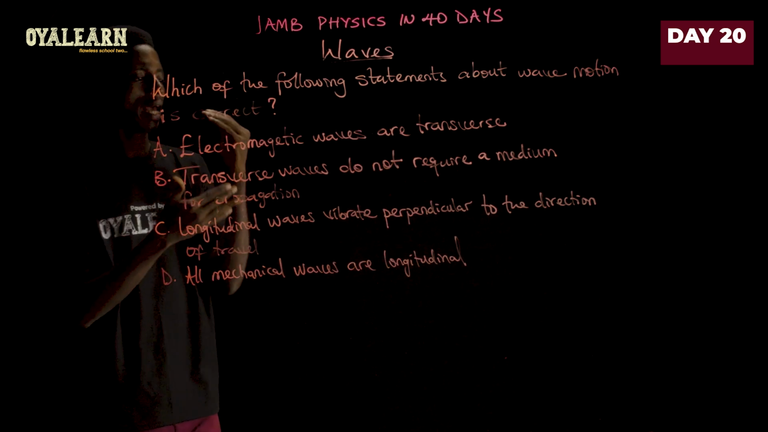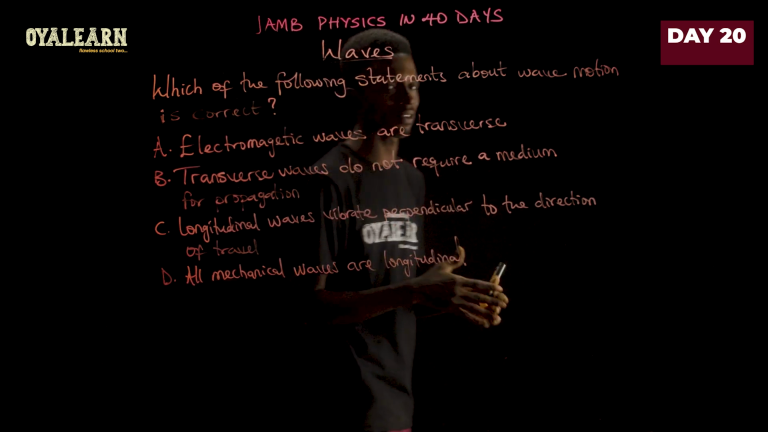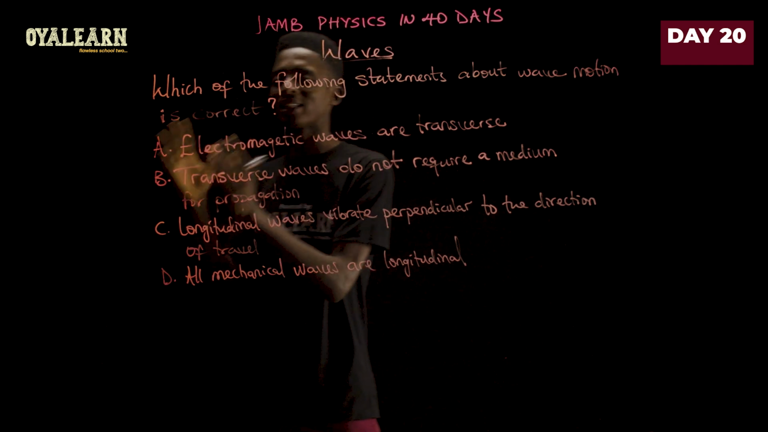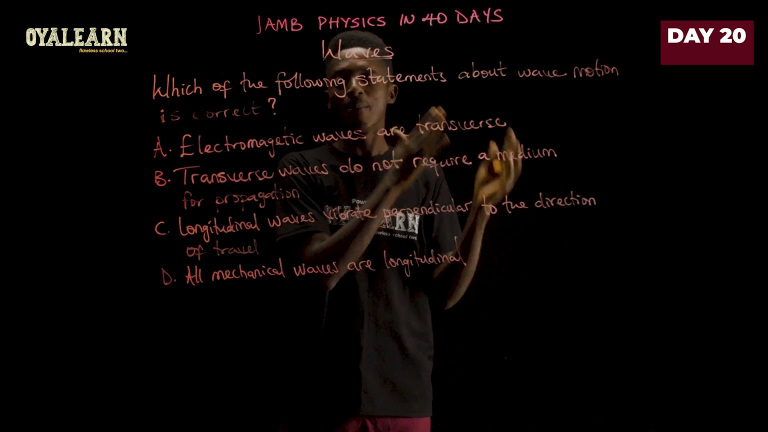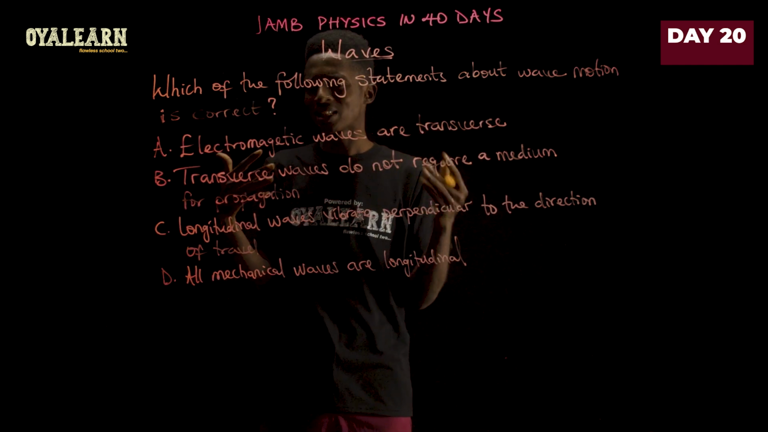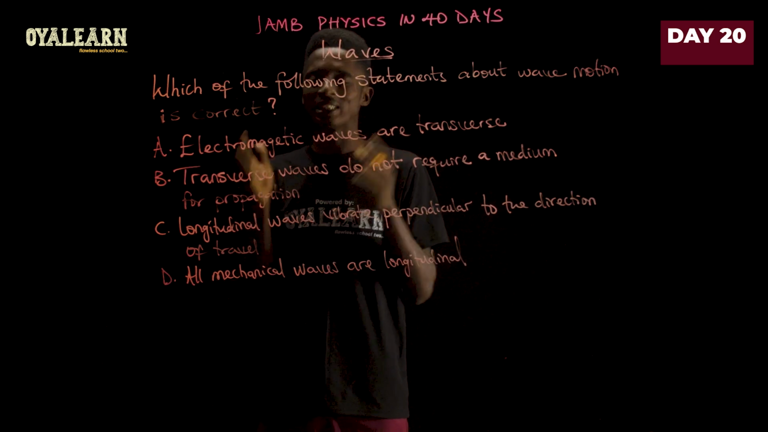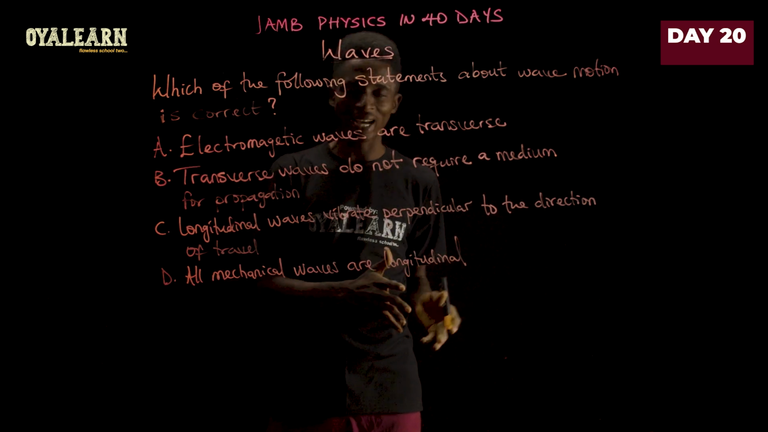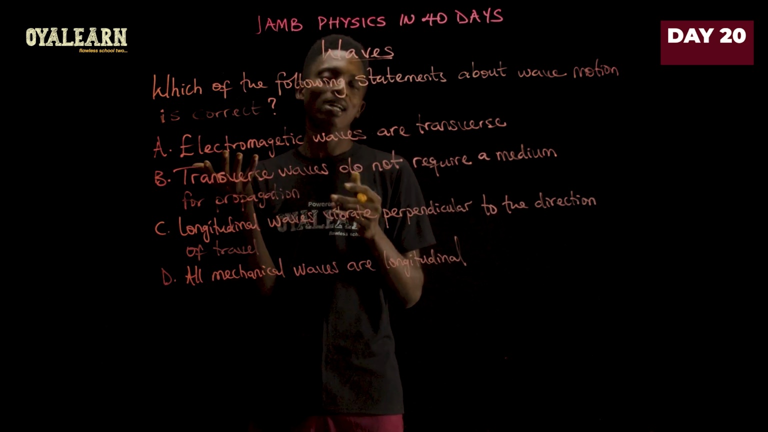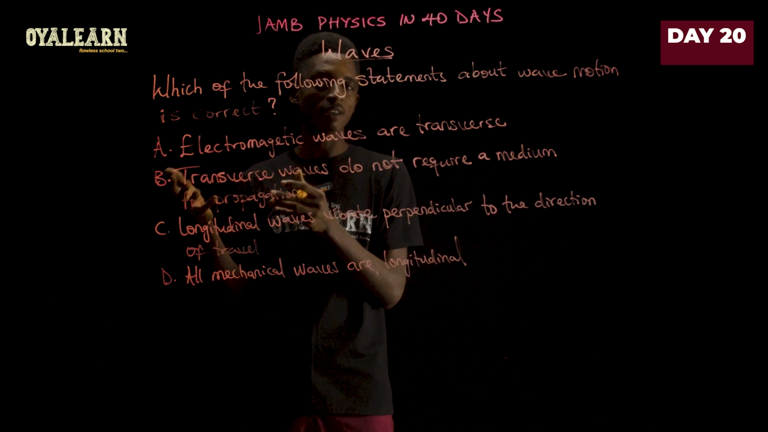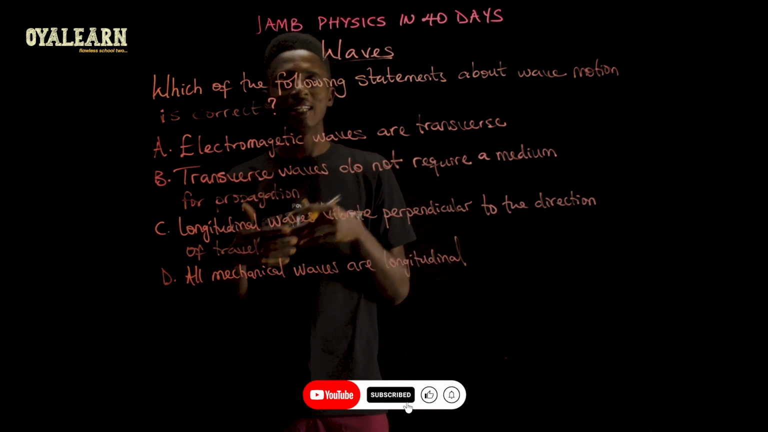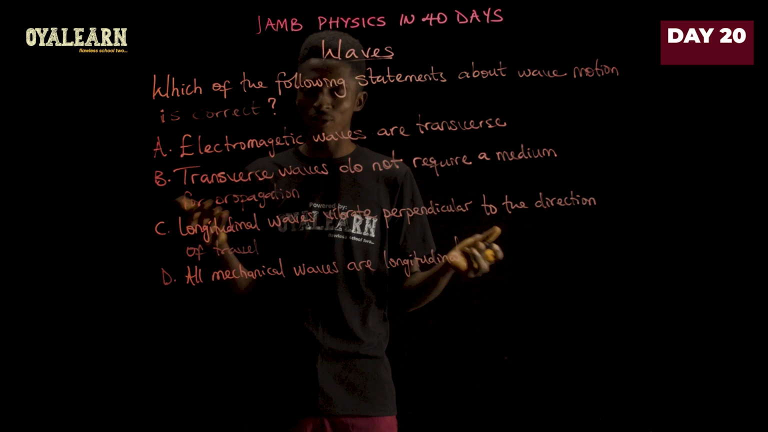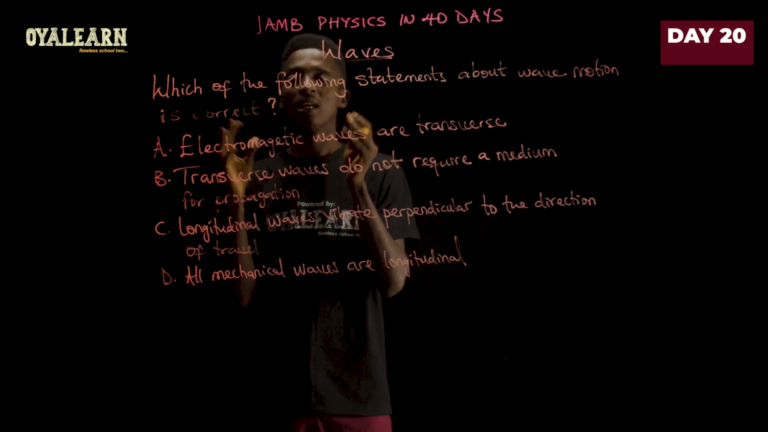Option A says electromagnetic waves are transverse. Now, this is one of those differences between electromagnetic waves and mechanical waves. You can make it a point of assignment to go through all the differences between electromagnetic waves and mechanical waves. We've mentioned one earlier where we said electromagnetic waves travel at the speed of light and the speed at which a mechanical wave travels varies, right? Now, this is another one.